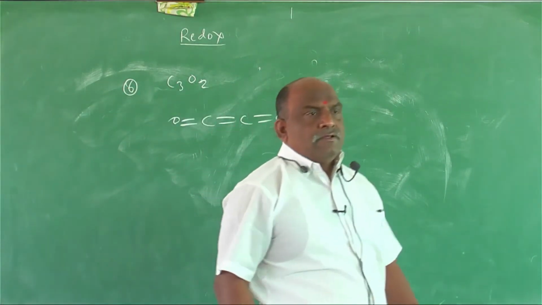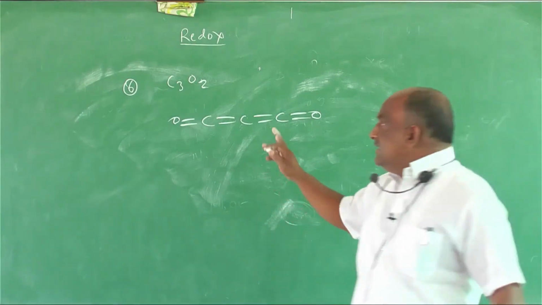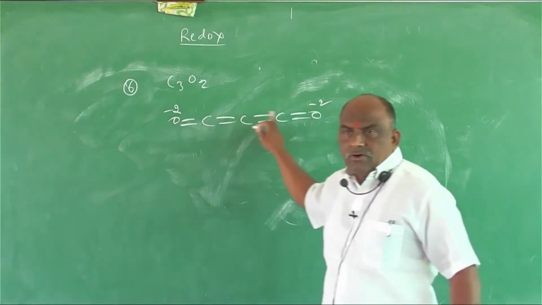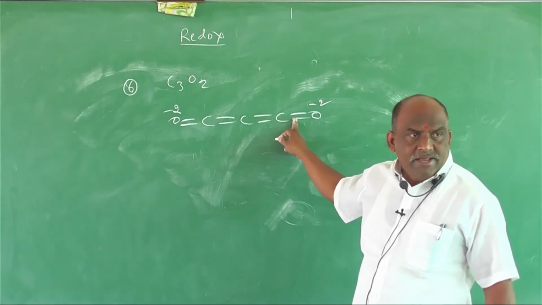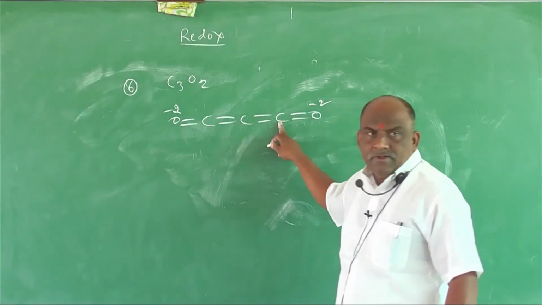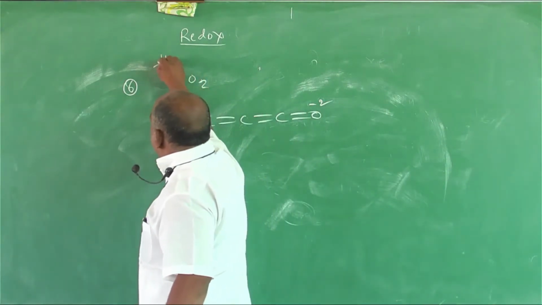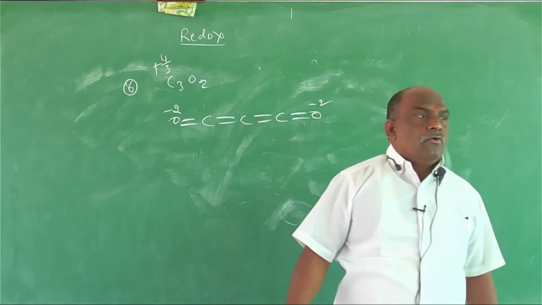The structure of carbon suboxide is O=C=C=C=O. Oxygen is -2, oxygen is -2, total -4. How many carbons in total? 3 carbons. So what will be the oxidation state of carbon here? 4 by 3.